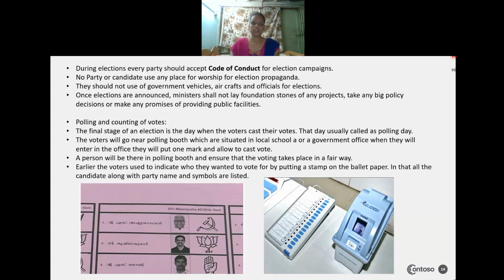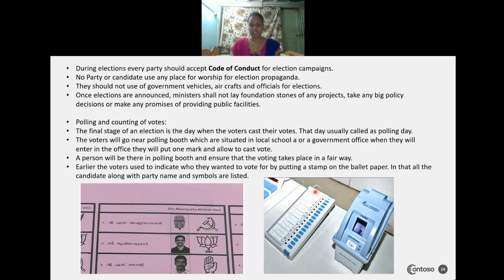Earlier, the voters used to indicate who they wanted to vote for by putting a stamp on a ballot paper. You can see a picture of a ballot paper here. So they have to put one mark on that symbol, so that they have cast their vote for this party. Afterwards, they introduced new technology, that is EVM machines.